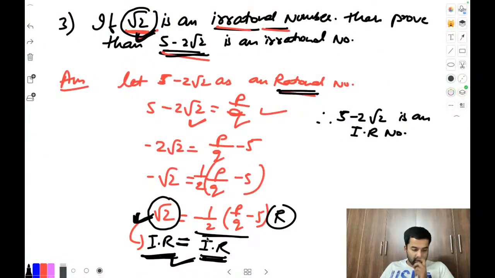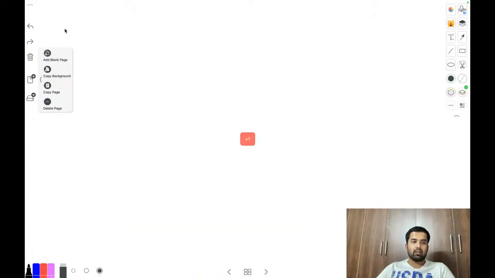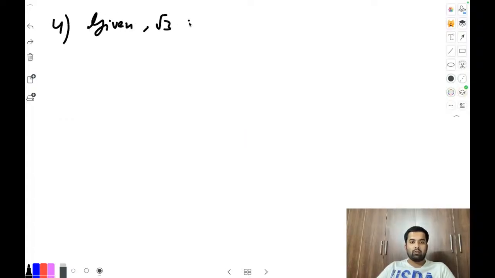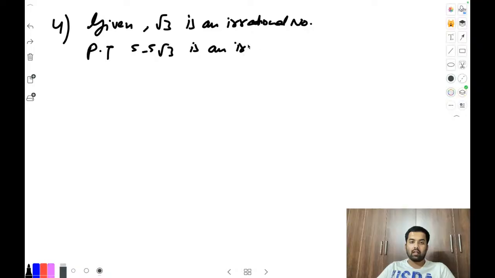Okay, let me take another one. Let's take a fourth question like this. Suppose a question is given that root 3 is an irrational number. It is given. Prove that 5 minus 5 root 3 is an irrational number.